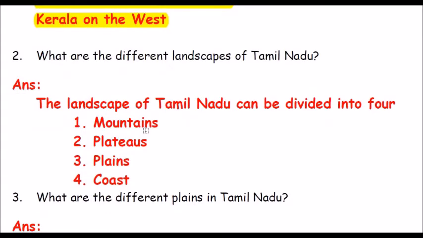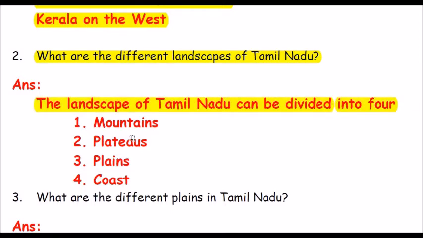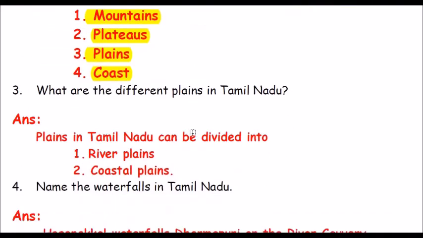Question number 2. What are the different landscapes of Tamil Nadu? The answer is, the landscapes of Tamil Nadu can be divided into 4: mountains, plateaus, plains, coasts.